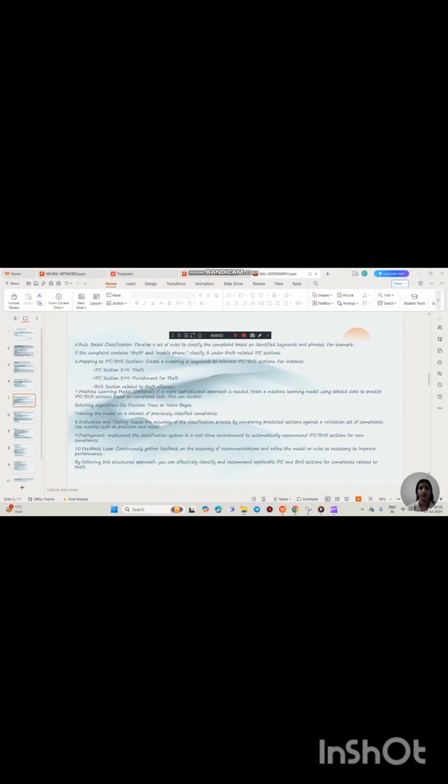Feedback loop. Continuously gather feedback on the accuracy of recommendations and refine the models or rules as necessary to improve performance. By following this structured approach, you can effectively identify and recommend applicable IPC and BNS sections for complaints related to theft. Question number 4.